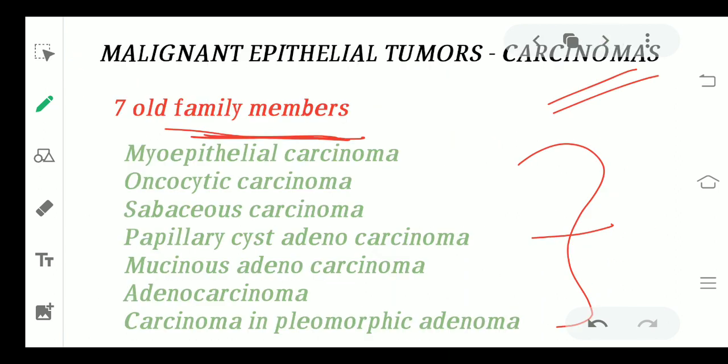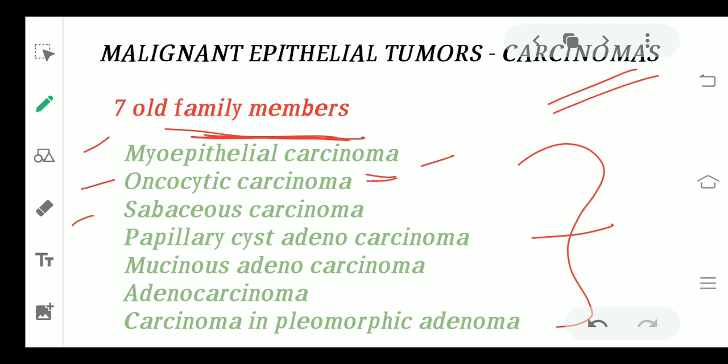How? There was myoepithelial adenoma in the last one. Here it is myoepithelial carcinoma. The only thing which is going to change in here is the word carcinoma instead of adenoma. So there was myoepithelial adenoma. Here it is myoepithelial carcinoma. There it was oncocytic adenoma. Here it is oncocytic carcinoma. The sebaceous adenoma has changed into sebaceous carcinoma.